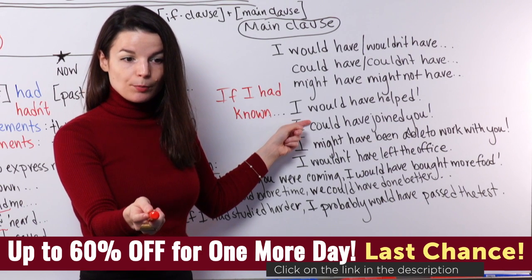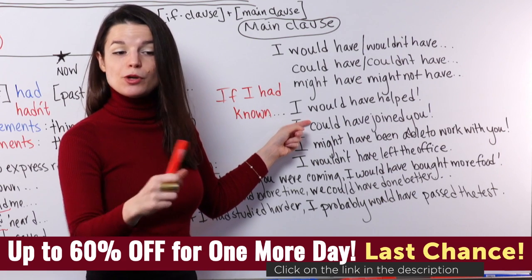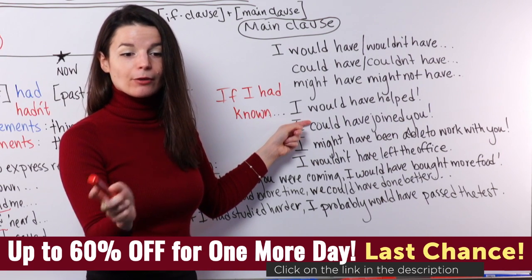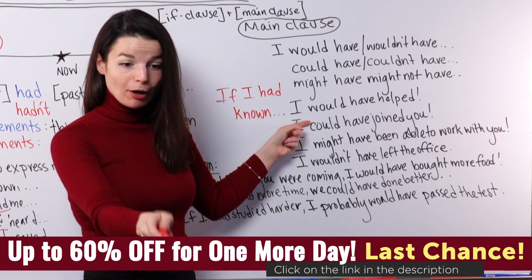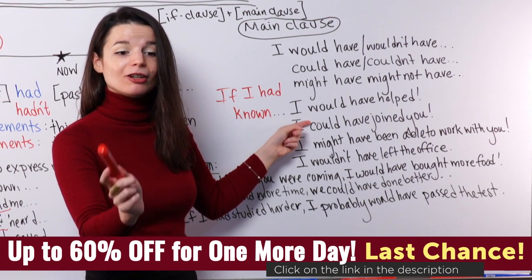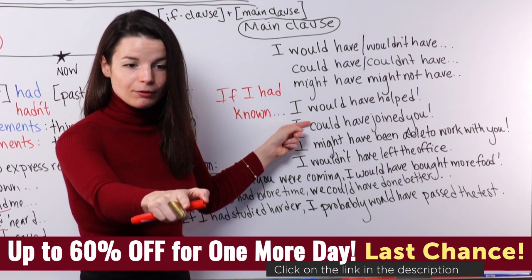Savi-kun has a great example in the YouTube chat. Your if clause though, if I had known, no been there. If I had known about the channel before, I would have joined other live classes. That's a perfect main clause. I would have joined other live classes. Nice one, nice one. Yes, I can't read your name on YouTube.